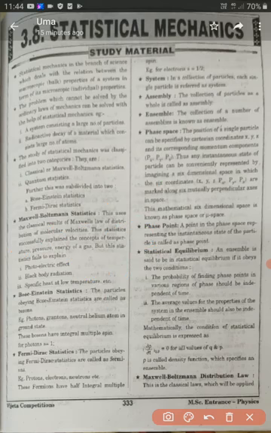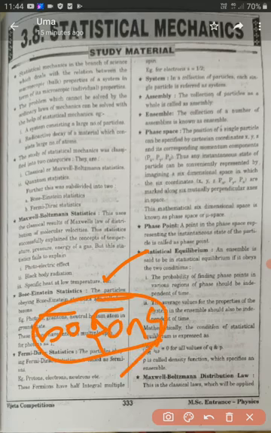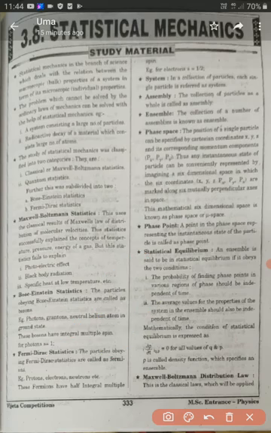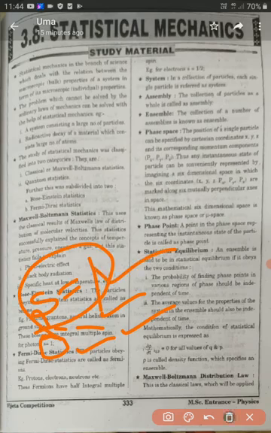Next is the Bose-Einstein statistics. One point is very important: the particles which obey Bose-Einstein statistics we call bosons. Examples of bosons are photons, gravitons, and neutral helium atoms. The integral spin of bosons is S equal to 1. You should remember this point.